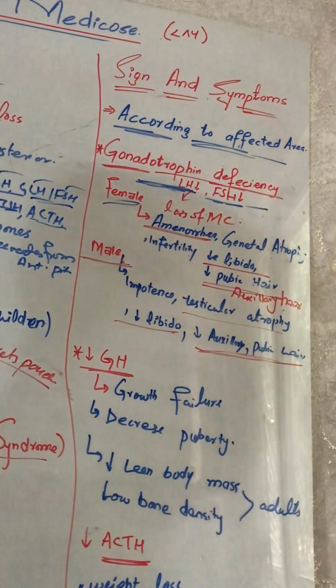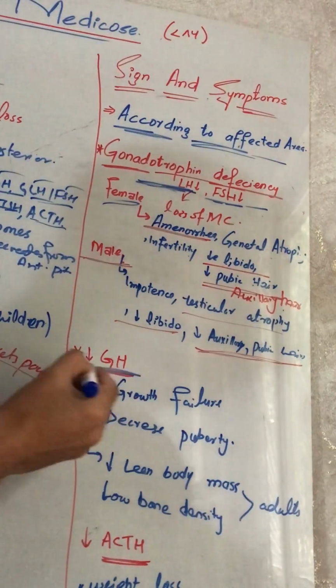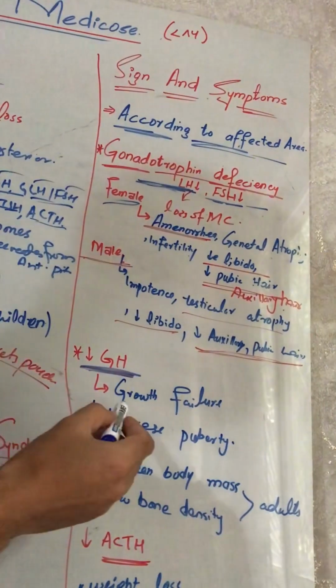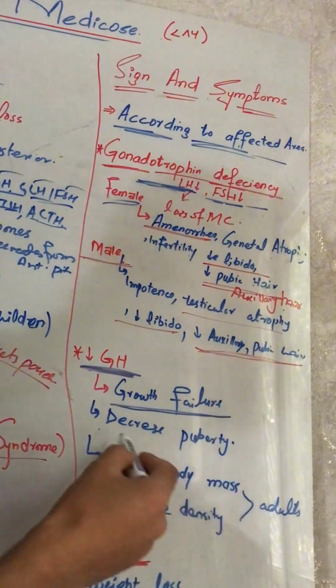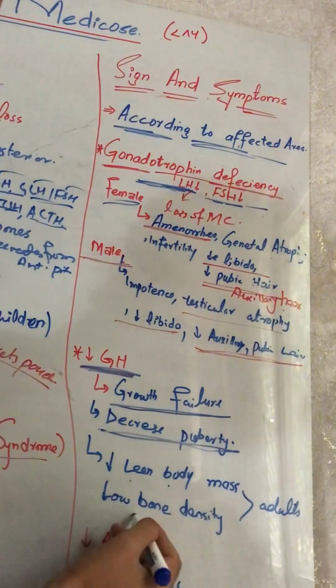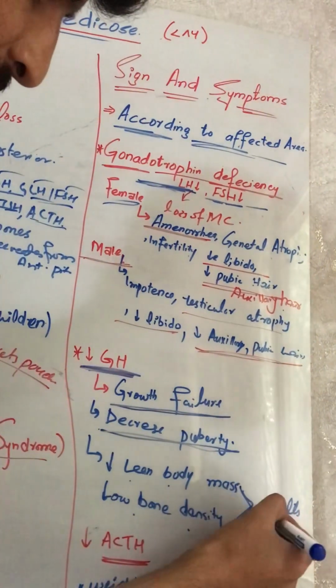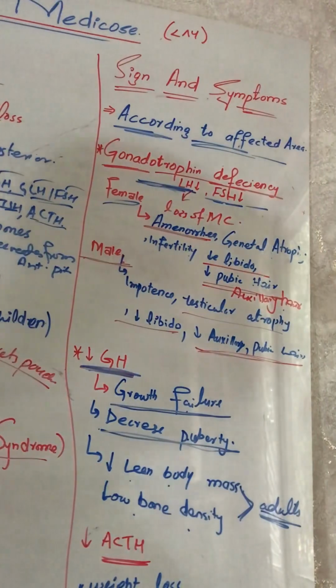Next is the growth hormone. When there will be adenoma in the somatotrophs, there will be a decrease in the growth hormone. So there will be growth failure, decreased puberty, decreased lean body mass, and low bone density in adults, and growth failure and decreased puberty mostly in children.